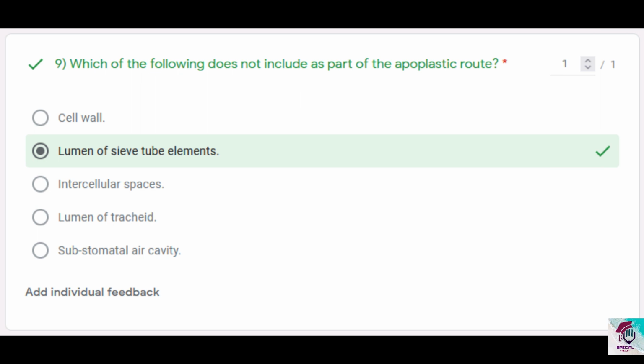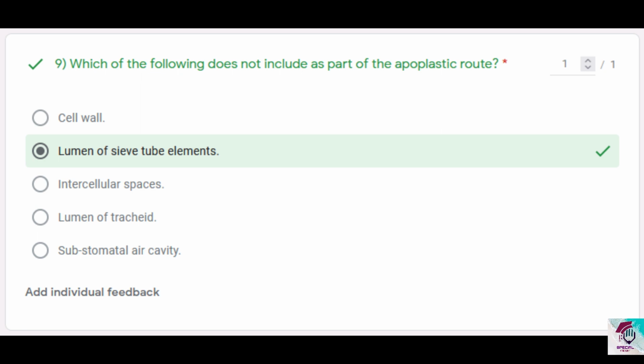Question 9. Which of the following does not include as part of the apoplastic route? Now you know the apoplastic route refers to everything outside of the plasma membrane of the living cell. We are saying living cell. And when you say plasma membrane, you know the living cell has something called the protoplast. The protoplast consists of the entire living content of the cell, and the boundary of the protoplast is the plasma membrane. Everything outside of the plasma membrane becomes part of the apoplastic route. It includes the cell wall, the intercellular or extracellular spaces, and something called the substomatal air cavity is also given in this question number 9.